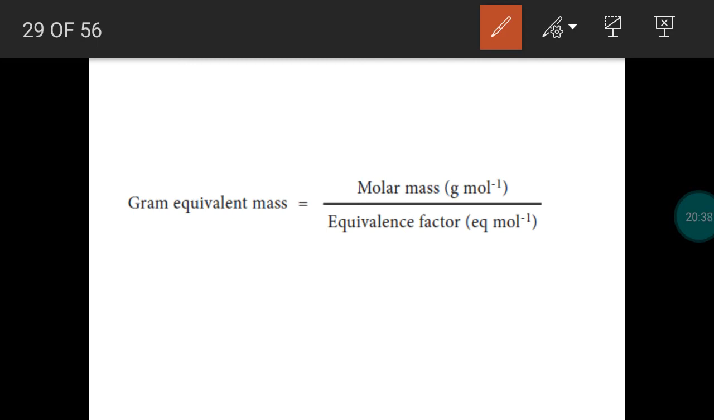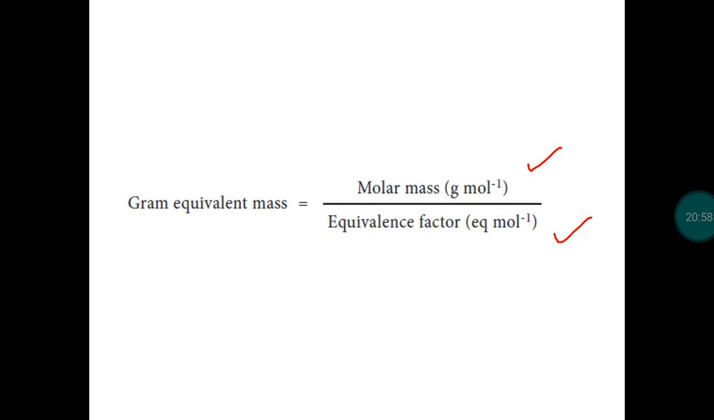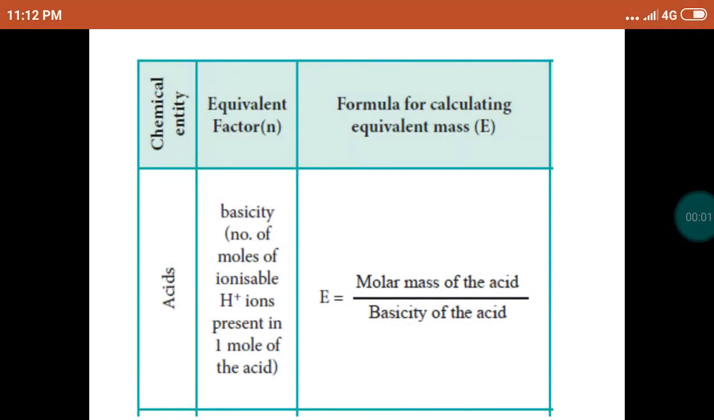So we propose a new formula to calculate the equivalent mass. Molar mass divided by equivalence factor. The equivalence factor value will be different for different compounds. Okay. So this is the formula to calculate gram equivalent mass of a substance. Now we are going to calculate equivalent mass for the acids. What is the formula? Molar mass divided by equivalence factor.